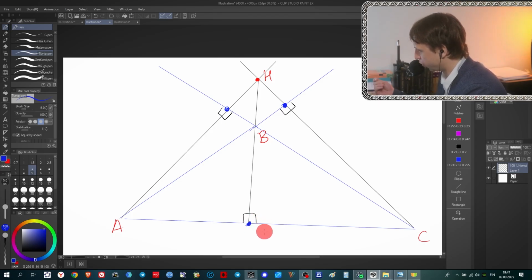Next 3 points. The midpoints that connect orthocenter with vertices, midpoints of segments. We connect orthocenter with vertices of our triangle and we take midpoints. Orthocenter is here, we connect it with the vertex, and midpoint is here. Okay, orthocenter, we connect it with vertex, midpoint is here, okay?